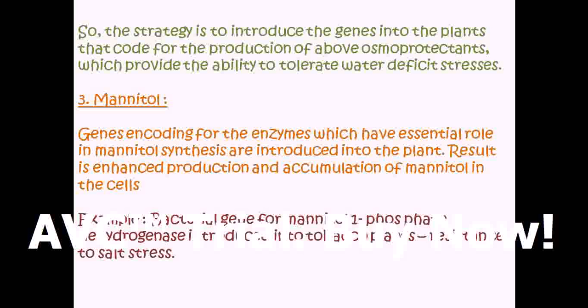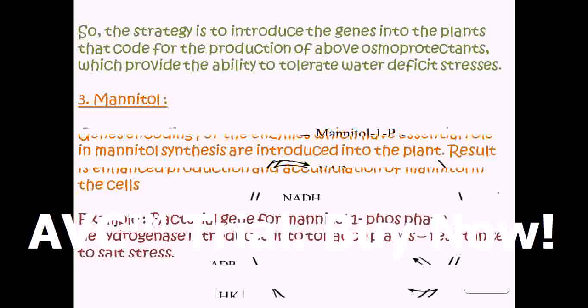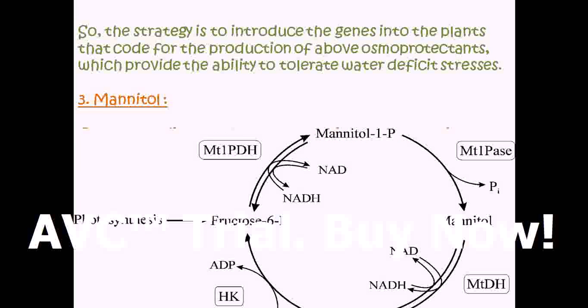The next compound which can be called an osmoprotectant is mannitol. Here also the biosynthesis of mannitol is induced by enhanced production of an enzyme called mannitol 1-phosphate dehydrogenase.